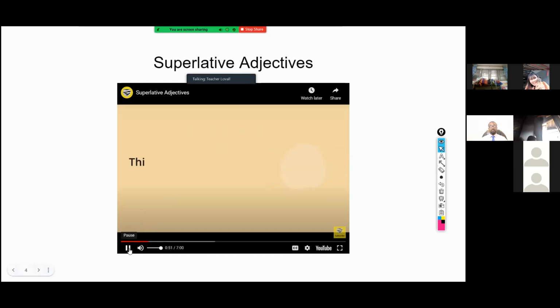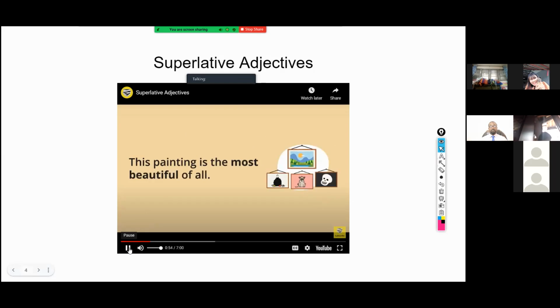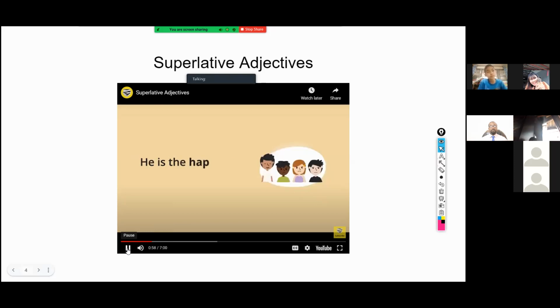This painting is the most beautiful of all. Okay, this painting is the most beautiful of all. Which word will be the superlative? Most beautiful. Wonderful. So most beautiful. He is the happiest student in my class. Okay, so he is the happiest student in my class. Superlative? Happiest. Wonderful, good pronunciation. Happiest.